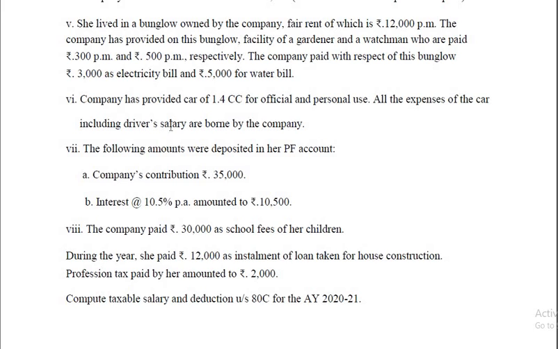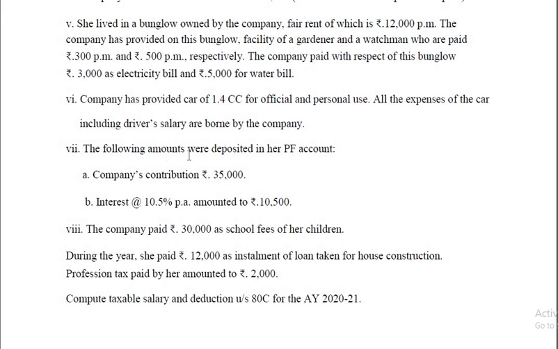All the expenses of the car, including driver's salary, are borne by the company. Therefore, 1,800 into 12, and then driver's salary, 900 per month into 12. That way you have to value the car.